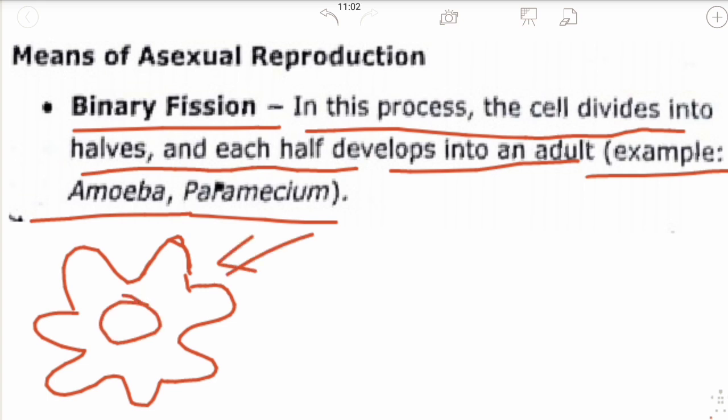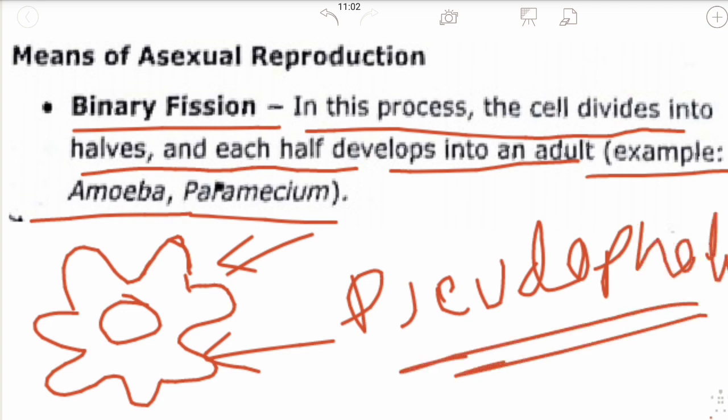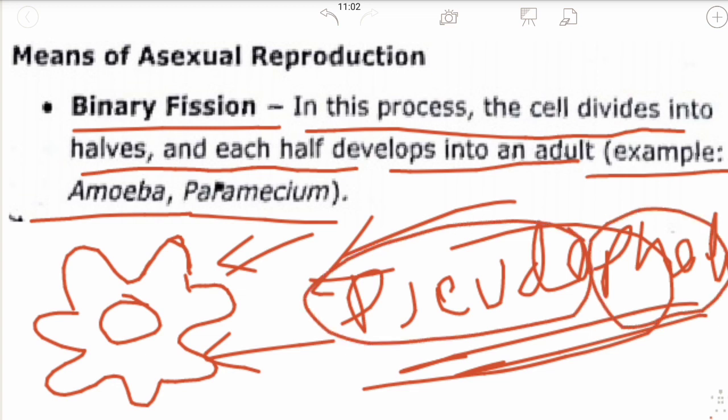This is the nucleus and this is also known as pseudopodia. Pseudopodia is also called false feet because the shape of amoeba is irregular. It does not have a regular shape. It can be small or it can be big. Here pseudo means false and podia means feet.